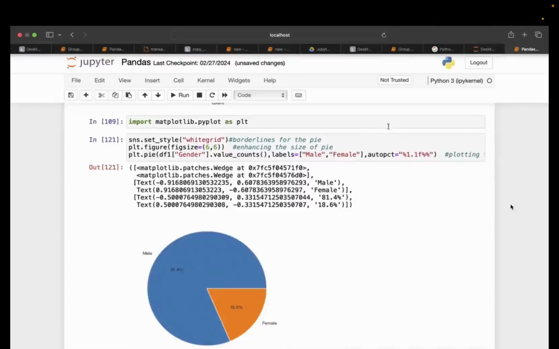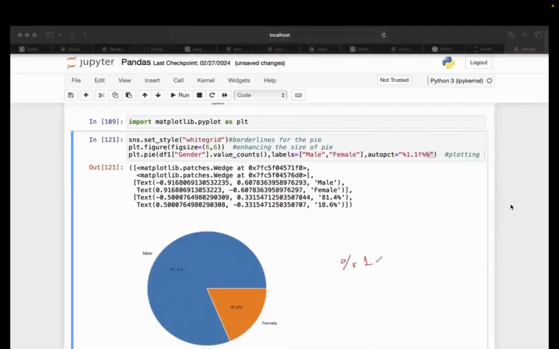So do you understand one thing, what it is doing? This percentage, how we are writing it down? Percent 1.1f percent. What does that mean? Percent 1 is telling me this number.